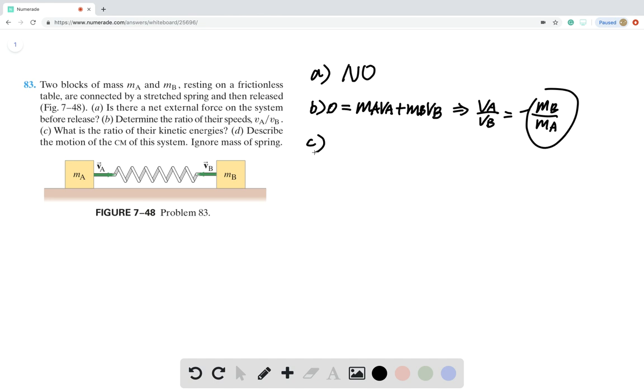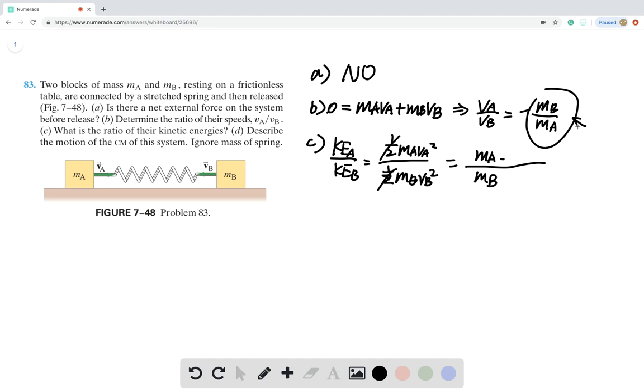Third, what is the ratio of the kinetic energies? So kinetic energy of A over kinetic energy of B is 1/2 of MA VA squared over 1/2 of MB VB squared. And the 1/2 cancels, leaving MA over MB times VA squared over VB squared, which we already know is equal to MB squared over MA squared because of part B. So it's MB squared over MA squared. So in total, this is MB over MA.